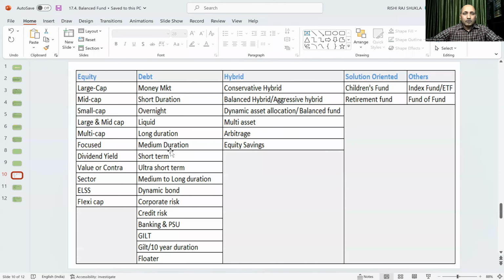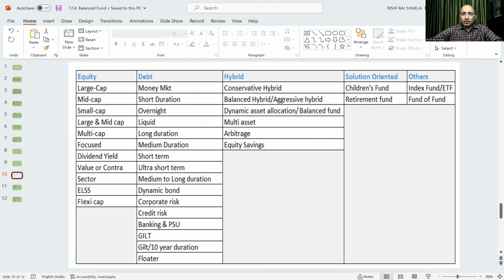So far, we have discussed different categorizations of mutual funds. First of all, we discussed 11 types of equity funds. Then we discussed 16 types of debt funds.